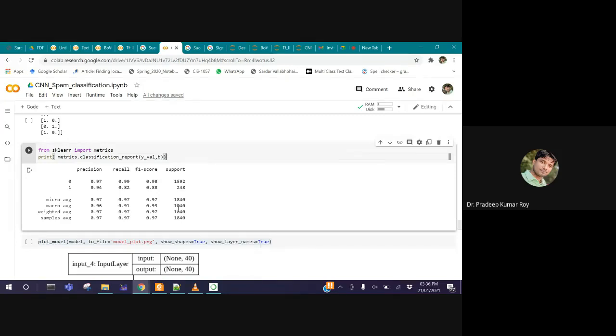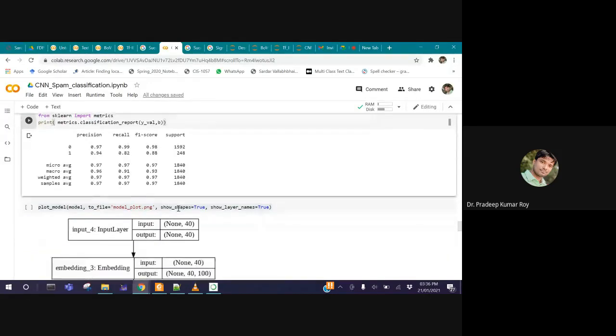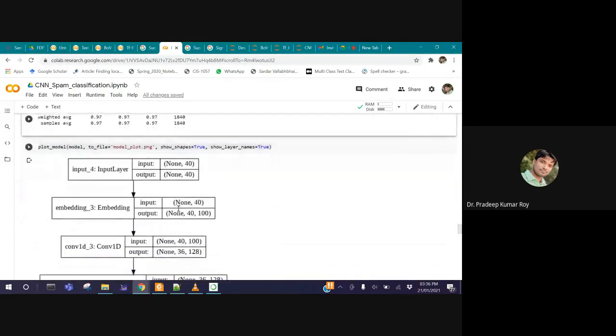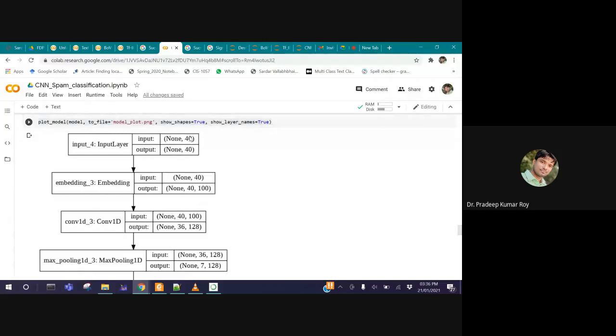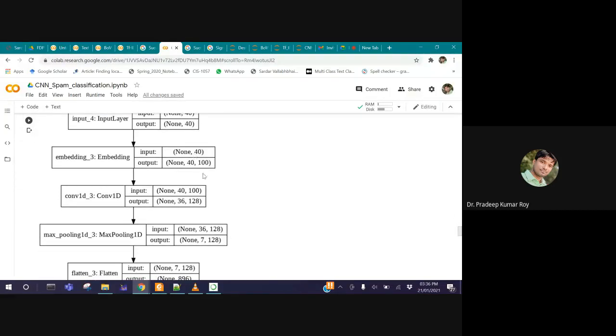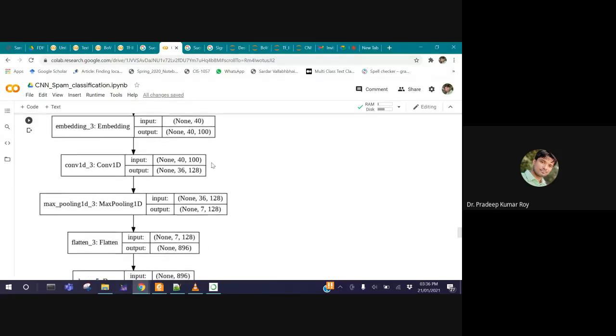So this is the initial CNN model that we have developed, and this is what the CNN model looks like. The first one is the input layer, which is the number of sentences, then the sentence by its embedding size. So 40 into 100. Each and every message is treated like this, 40 into 100. From there, the input is filtered with 5-gram filters, and the output is 36 into 128.